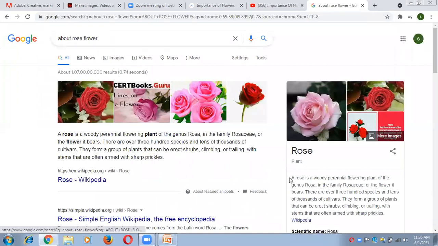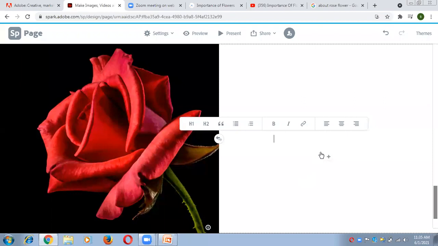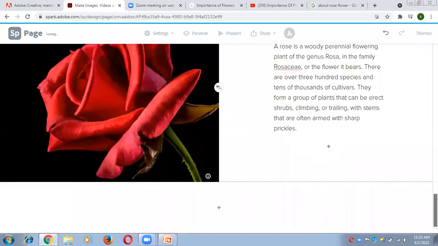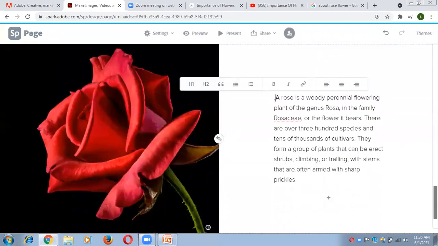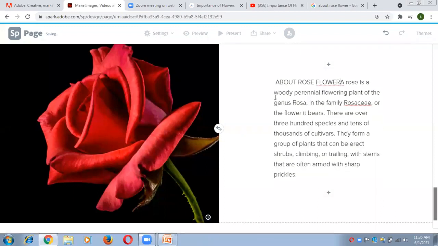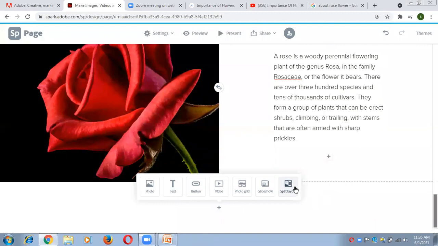And just copy from here by the help of Control C and go back to our web page and just use Control V here. Now you can see, and even you can add here about rose flower. Right, now you can add one more split layout.